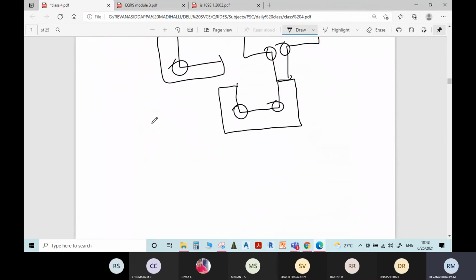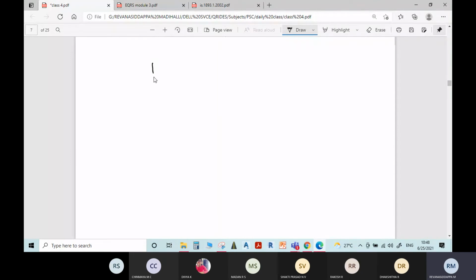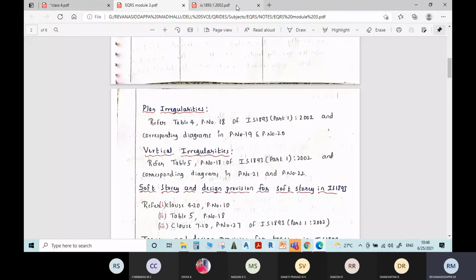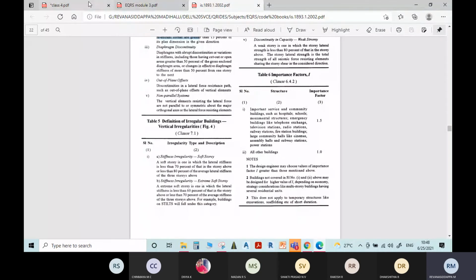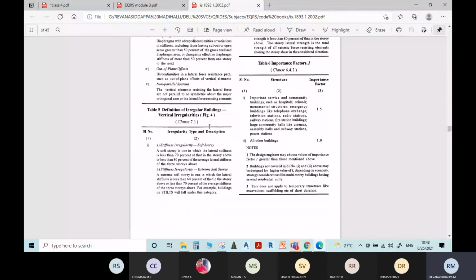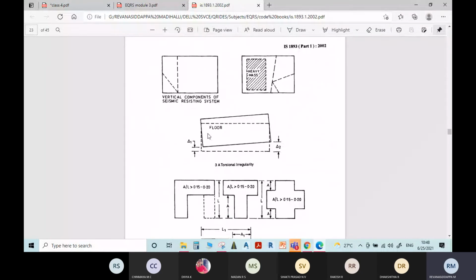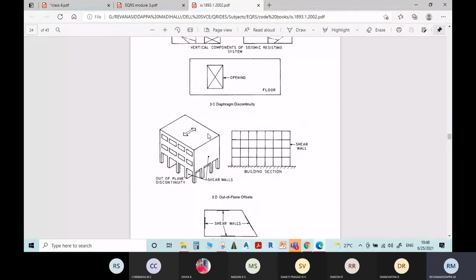If you take the school plans and all, what will be the shape there? Usually like this, right? Surrounding there will be slab, but here there will be a gap at the center. Here you can see there will be discontinuity in the slab. If this gap is greater than 50% of the gross area, then it is called diaphragm discontinuity. For this you can see the figure here for diaphragm discontinuity.